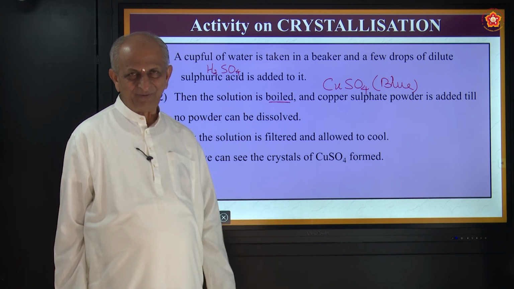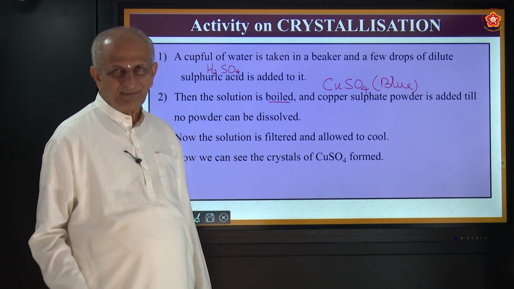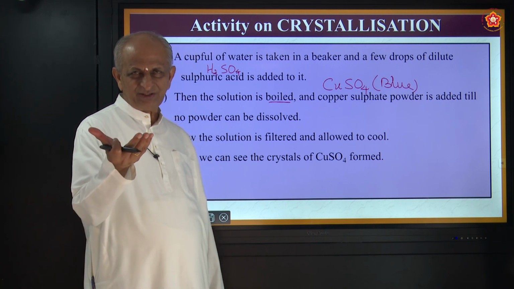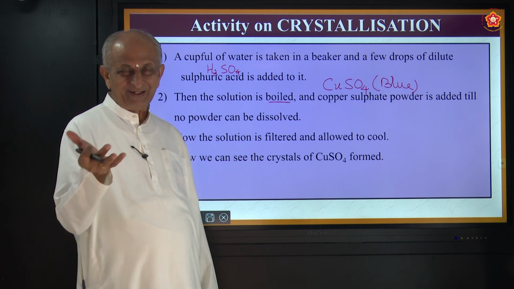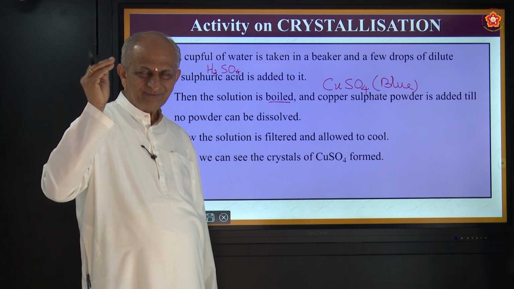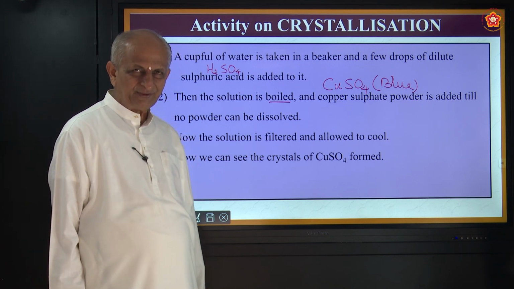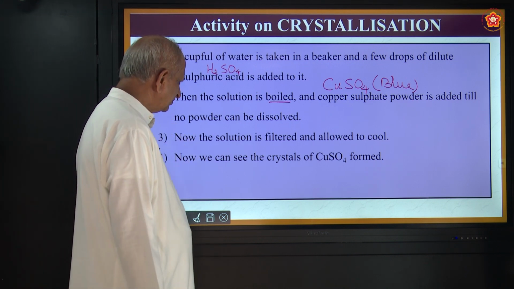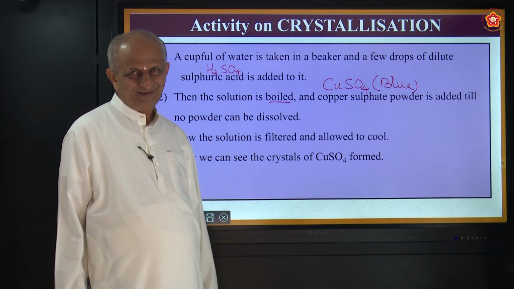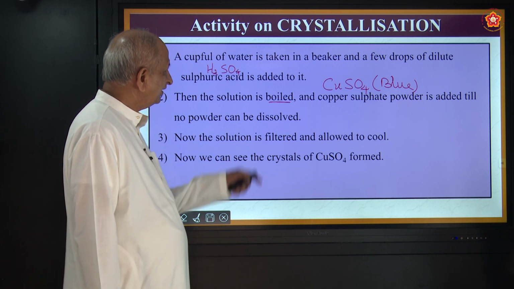You can try yourself. Even salt you can prepare at home. Take some salt solution in a china dish and boil it. What happens? All the water vapor will go off. There will be salt deposited on the china dish. So that process is called crystallization, and the substance you get is called crystals.